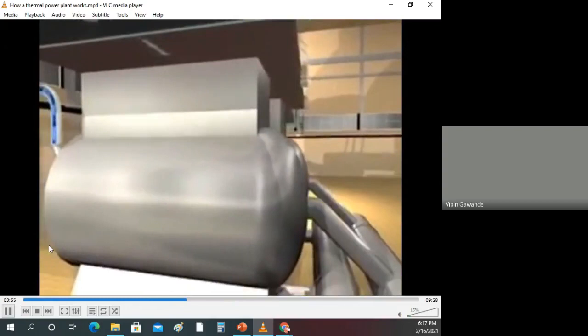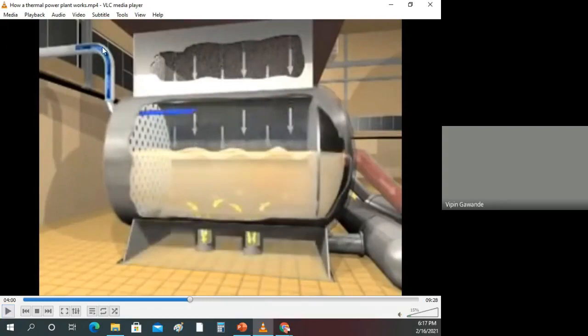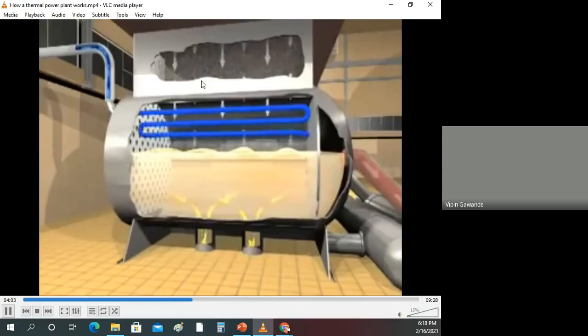Now this blue arrow denotes the cold water that is coming inside the condenser, and this white arrow denotes the steam which is coming from the steam turbine. So what happens when the steam comes in contact with the cold water? The steam is at high temperature and the cold water inside the condenser tubes is at low temperature. So the steam gives its energy to the water flowing inside the condenser tubes, and the steam is converted into condensate. So this is the condensate.